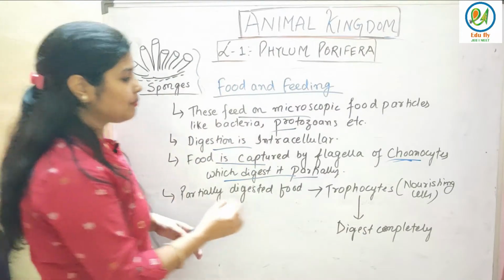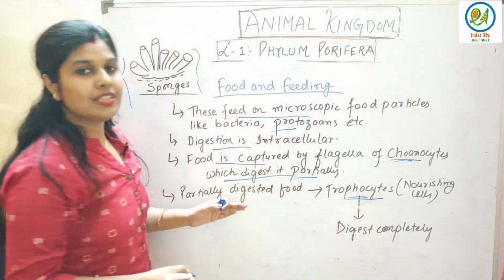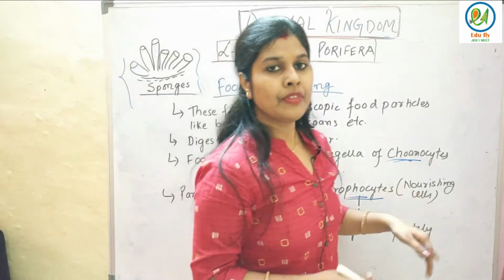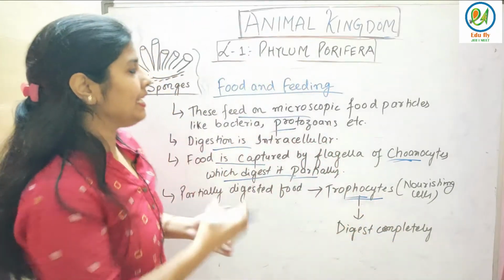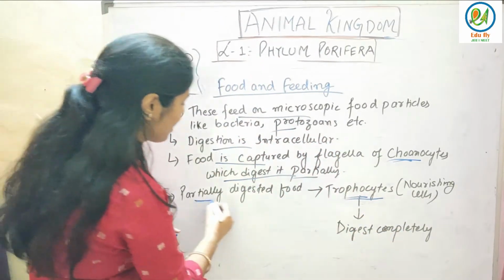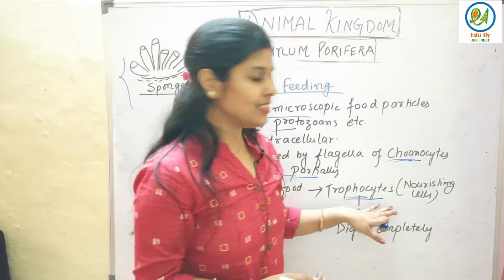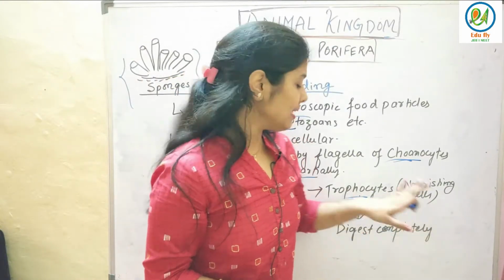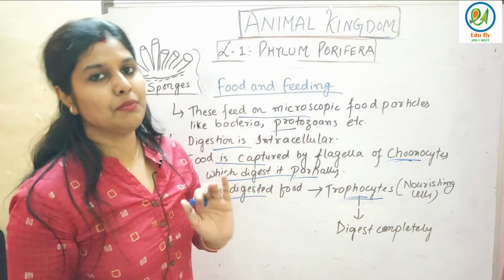Who will digest it completely? Trophocytes. Trophocytes are nothing but nourishing cells. They will digest the food completely in the case of Porifera. So partially digested food will go to the trophocytes, which are nothing but nourishing cells, and they will help to digest it completely. Fine.